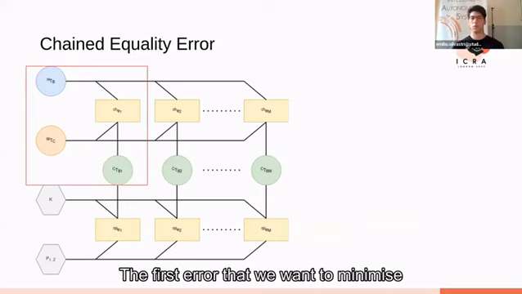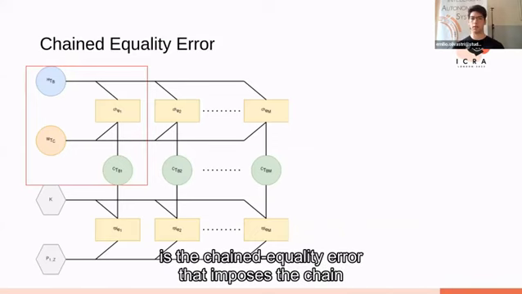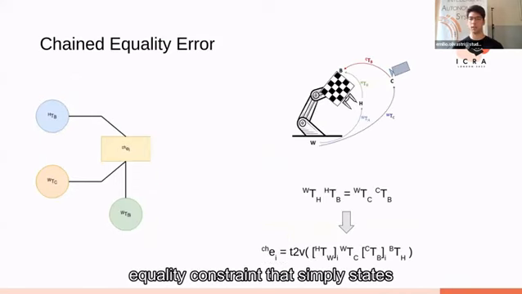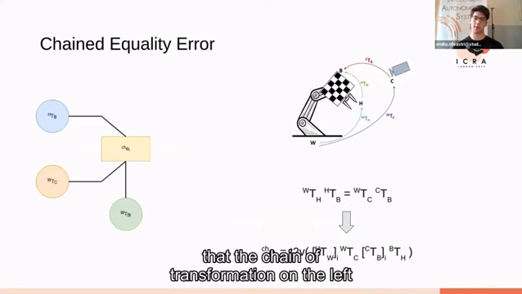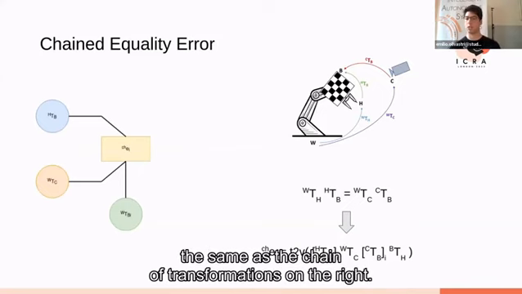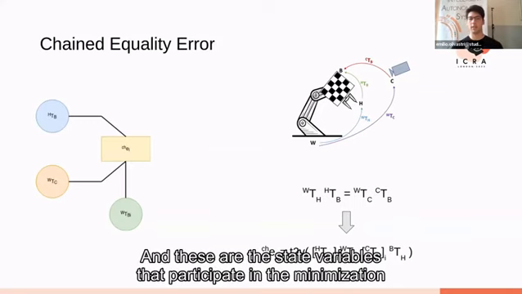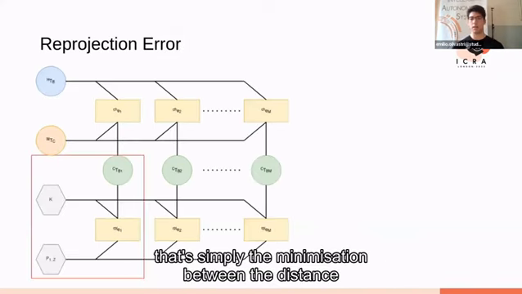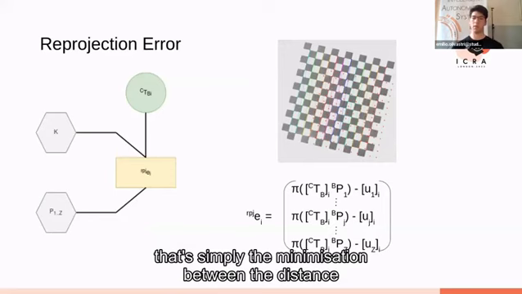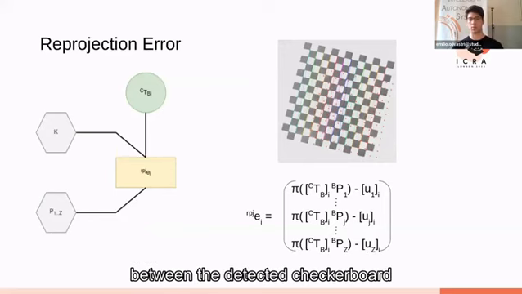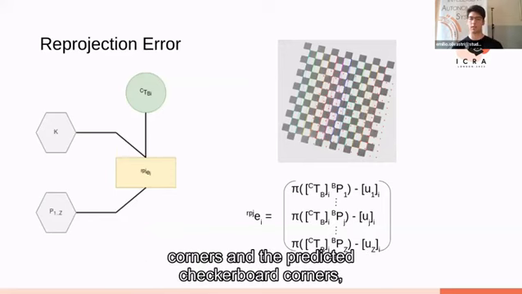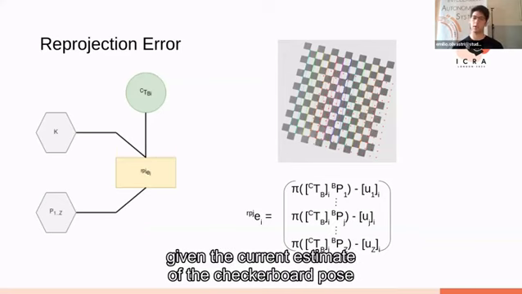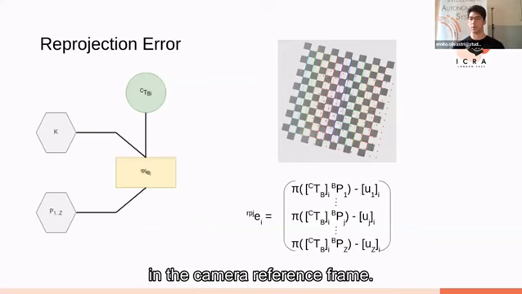The first error that we want to minimize is the chain equality error that imposes the chain equality constraint, which simply states that the chain of transformations on the left is the same as the chain of transformations on the right. And these are the state variables that participate in the minimization of that error. Then we have the reprojection error. That's simply the minimization of the distance between the detected checkerboard corners and the predicted checkerboard corners given the current estimate of the checkerboard in the camera reference frame.